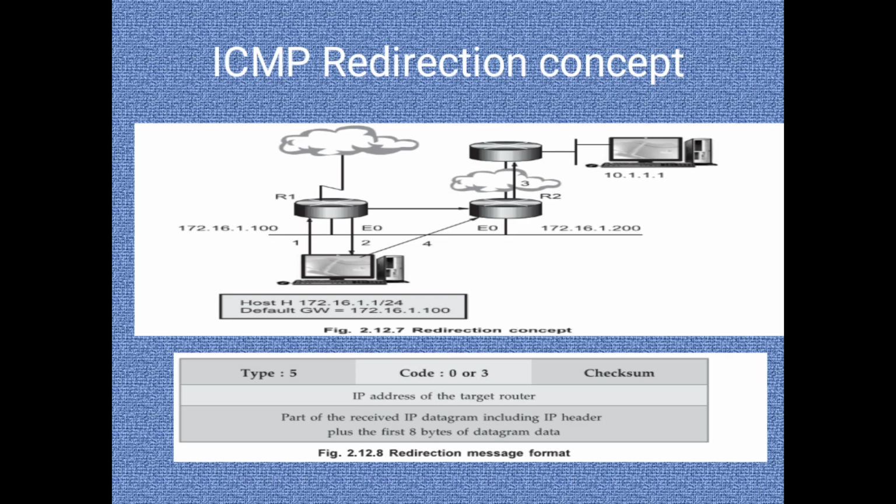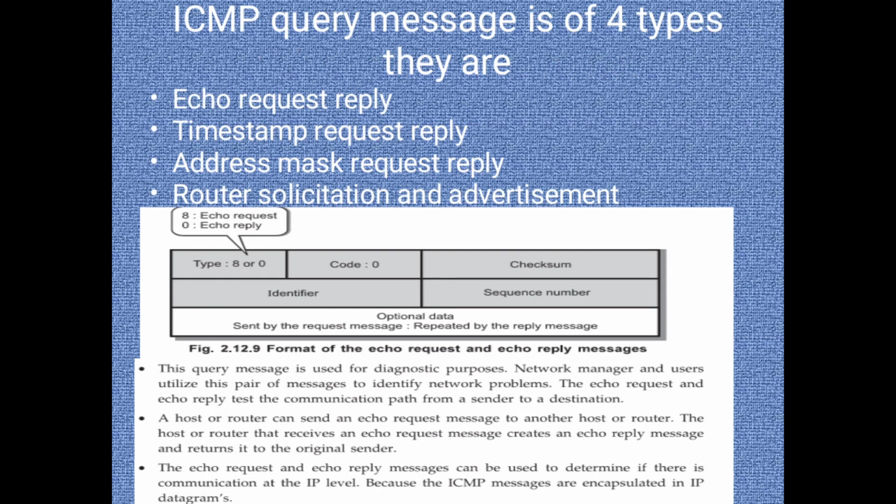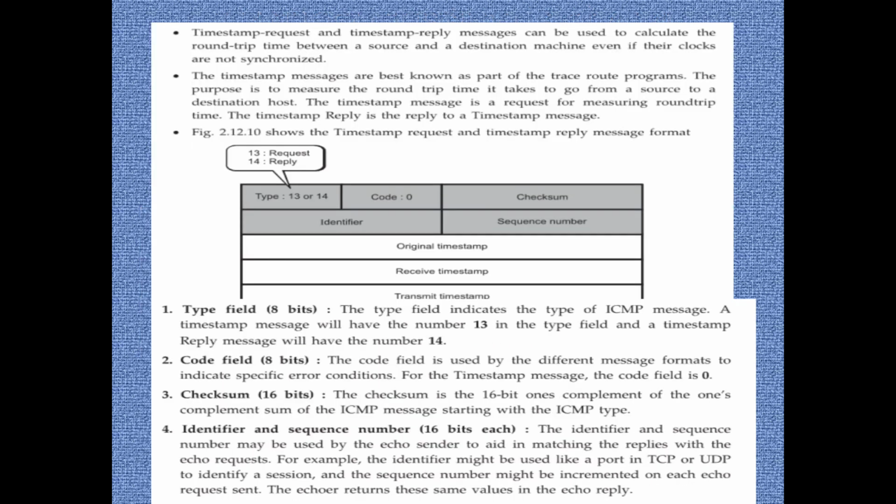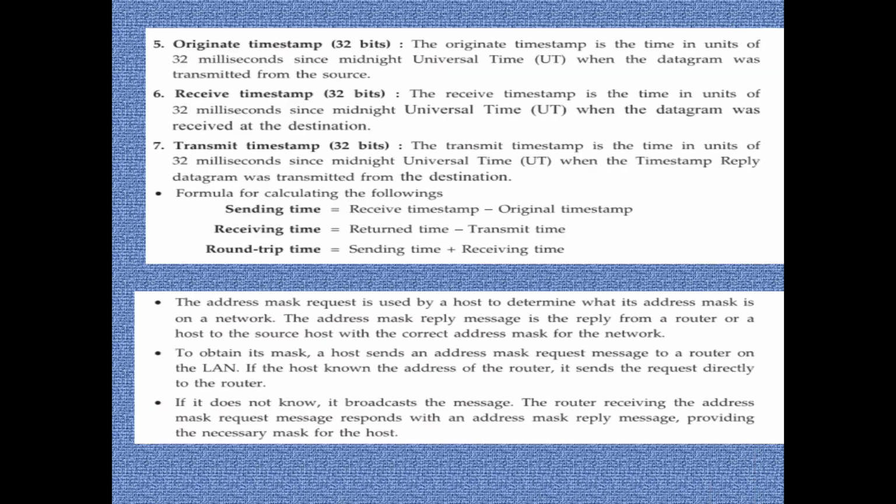ICMP redirection includes a type 5 with the code 0 to 3, checksum, the IP address of the target router, and the part of the received IP datagram including the IP header plus 8 bytes of datagram data. ICMP query messages are of 4 types: echo request reply, timestamp request reply, address mask request reply, and router solicitation and advertisement. And these 4 have different frame formats. The basic is of type 13 or 14 with the code 0, checksum, identifier, a sequence number, original timestamp, receiver timestamp and transmit timestamp.